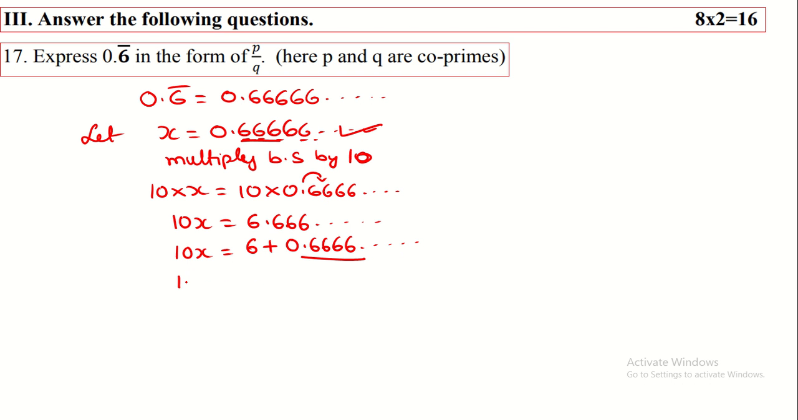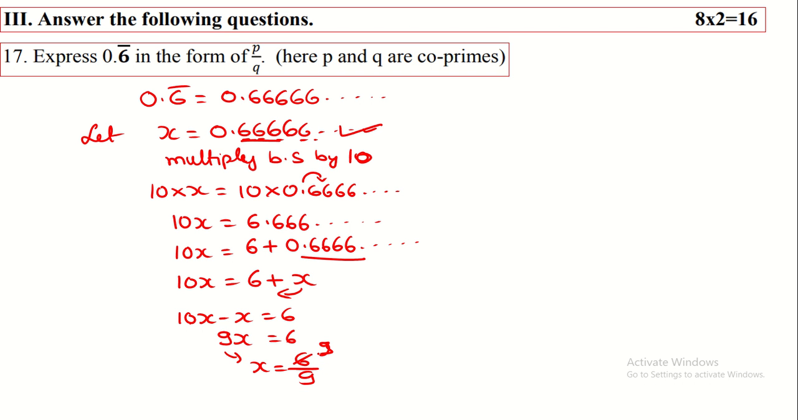Here the value of this 0.66 is equal to x. Therefore, in the place of 0.66 we have to write x. Then we transfer this x to the left hand side. That means 10x minus x is equal to 6. This becomes 9x. Then we transfer this 9 to the right hand side, that is x is equal to 6 divided by 9. We have to simplify this.